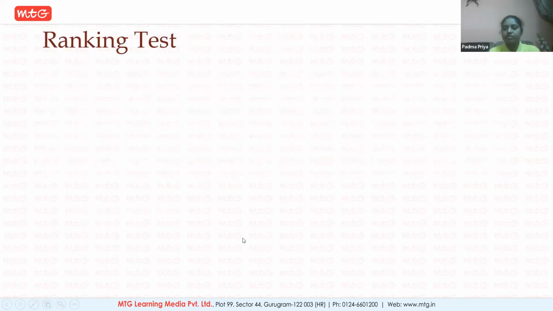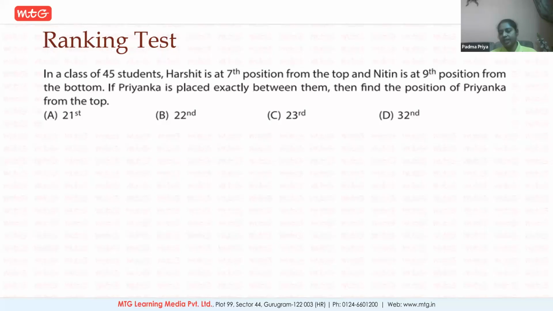Ranking test. As I've said, when you're standing in a line or sitting in a circle, how do you position yourself? This is a bit higher level question, but do not worry. As I've said, the questions are for all the grades from class 2 to class 8. This is an example of a class 7 and 8 question.